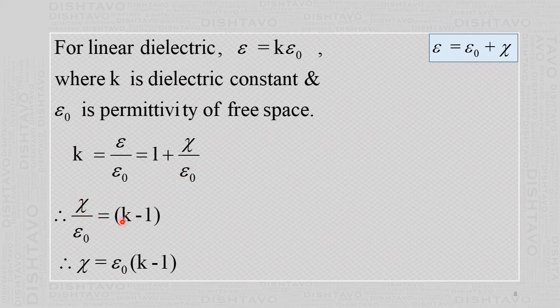So chi by epsilon 0 equal to k minus 1, so chi equal to epsilon 0 into k minus 1. These are the different expressions. You should know the expression for chi as epsilon 0 into k minus 1, then k as epsilon by epsilon 0, and the formulas we have stated in the earlier slide.